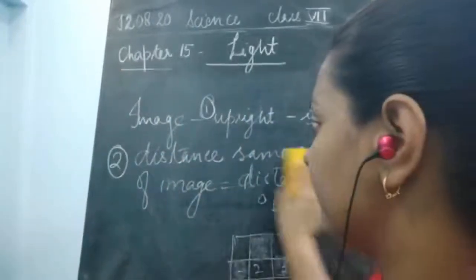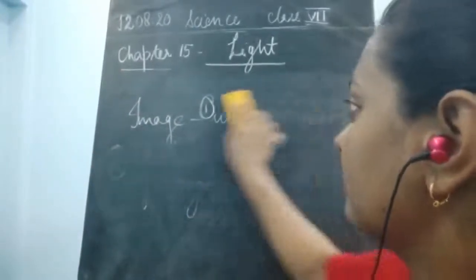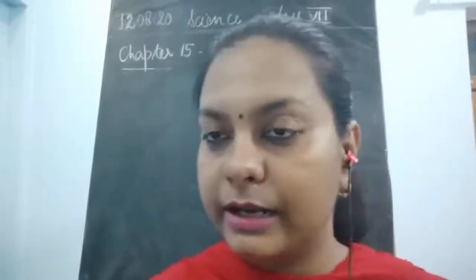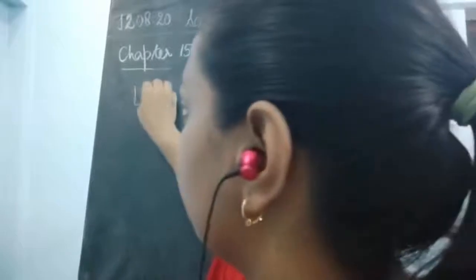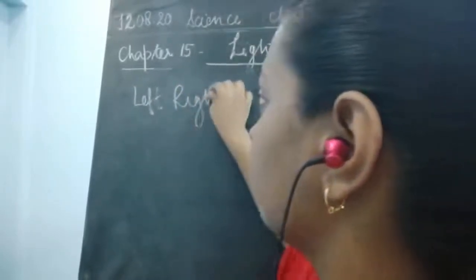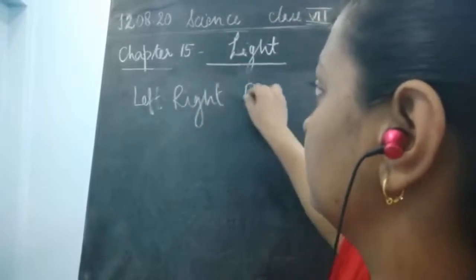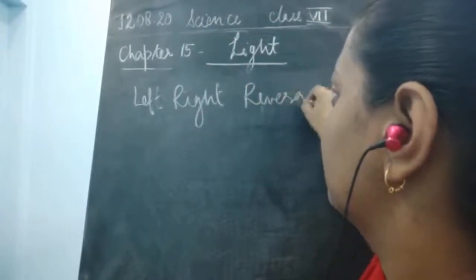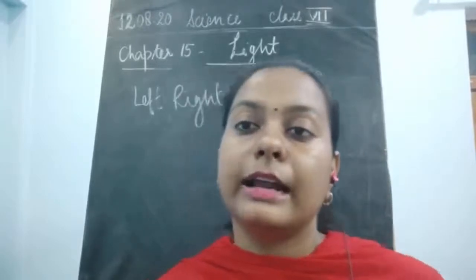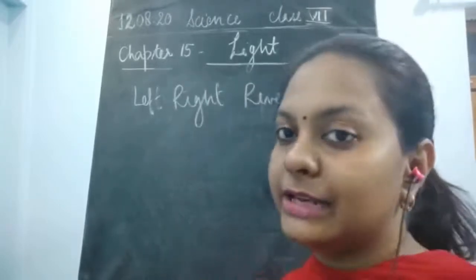The third property of the image is the left right inversion, or left right reversal. What is this left right reversal? It says that the right becomes left and left becomes right in the image.